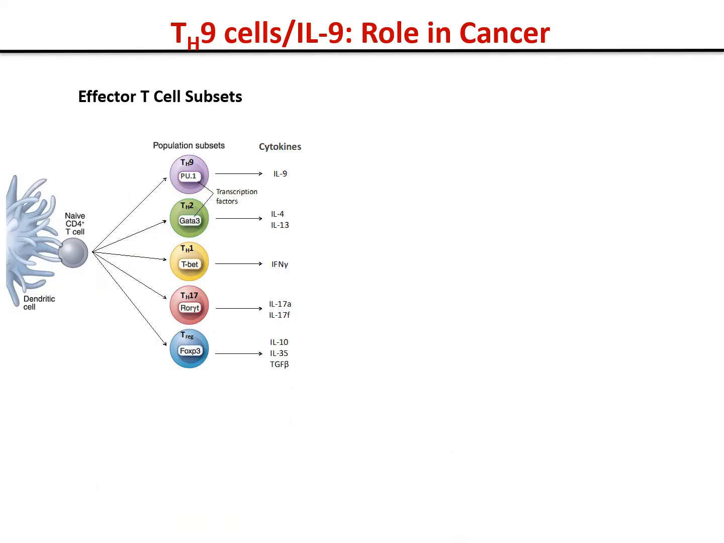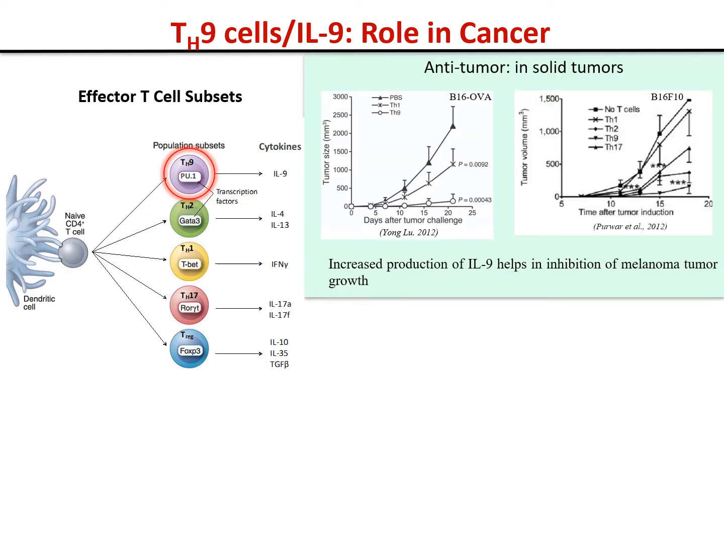When priming of naive CD4 positive T cells occurs with antigen presenting cells, based on its microenvironment, it develops into a diverse array of effector T cell subsets. These subsets are under the control of specific transcription factors and secrete signature cytokines. Among these, Th9 cells are the new addition to the family of CD4 positive T cells, whose role is not very clear in many cancer types. However, there are several studies that show its anti-tumor role in solid tumors.